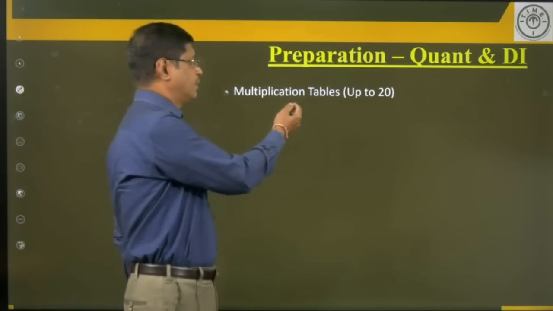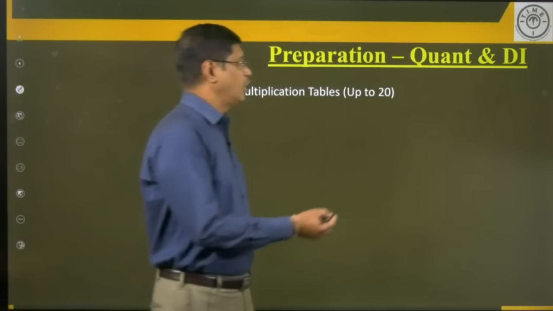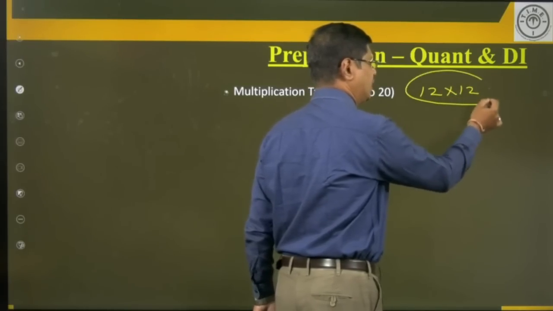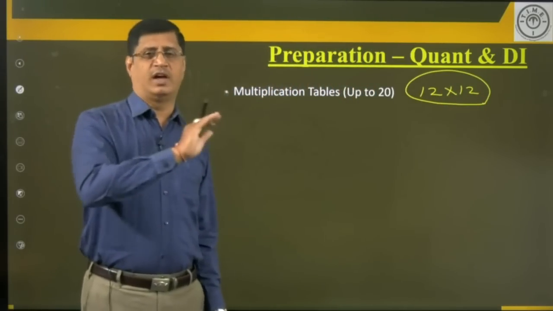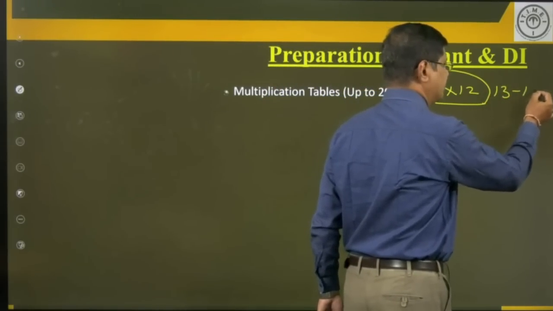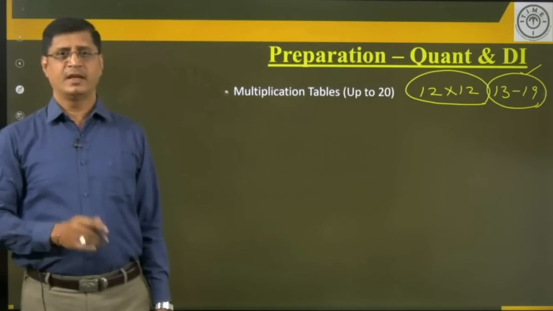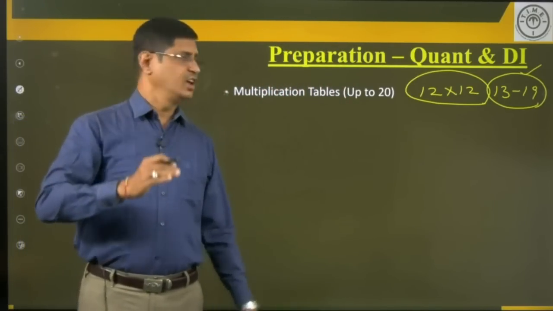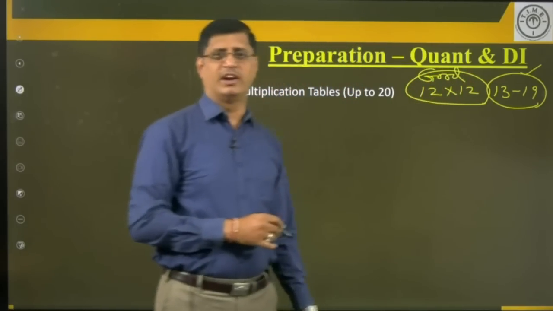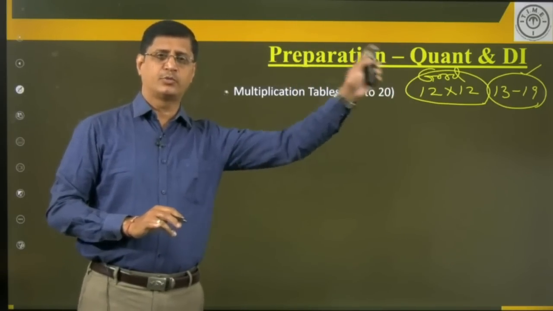Please memorize the multiplication tables up to 20. This is very, very important. Most of the students are comfortable up to table number 12. So what is important is you need to focus only from 13 to 19. Focus on these 7 tables, 13 to 19. Of course, you are good at the first 12 tables. Don't start from table number 1. Start from table 13, 13, 14, 15 up to 19.